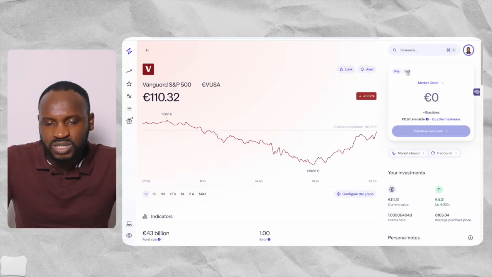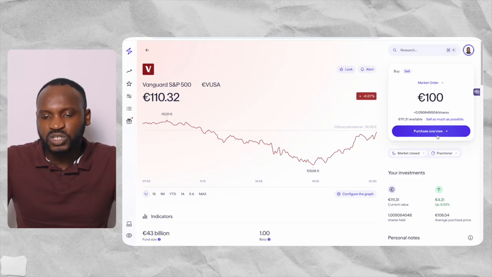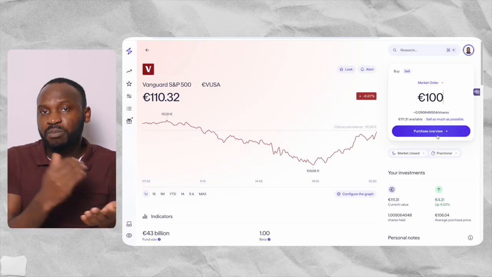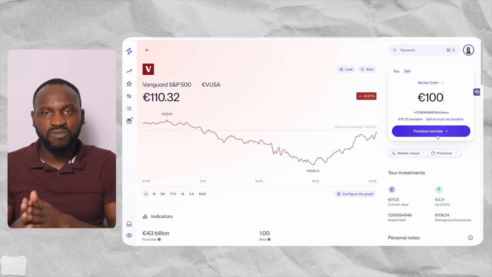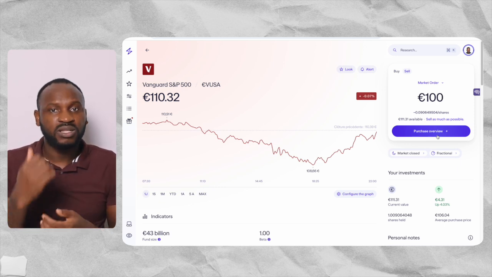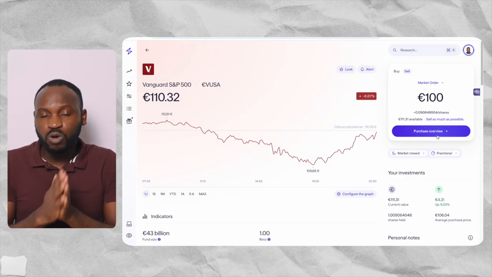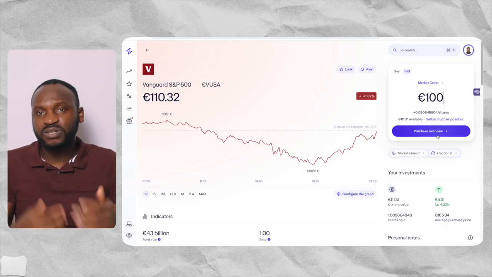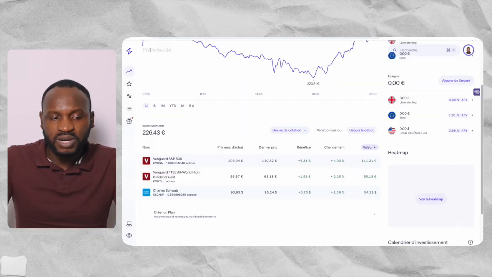Once you click on it, come to this tab here and click on sell, and here you are going to enter the amount of money that you want to sell. Let us say we want to sell 100 euros. We enter 100 euros, click on purchase, and you are going to review it. It will tell you the fee you are going to pay to withdraw the money from the platform. It will take up to a week, 3 or 4 days, and the money will be deposited into your normal Lightyear account, and from there you can cash it into your bank account and use it to do whatsoever you want. So that is how you withdraw your money from this platform.